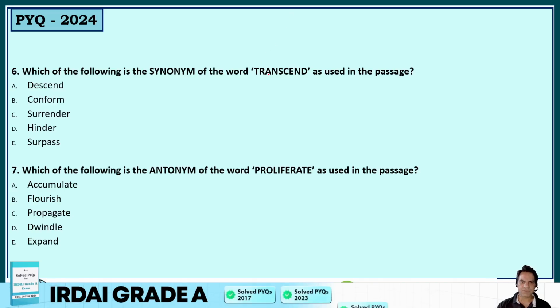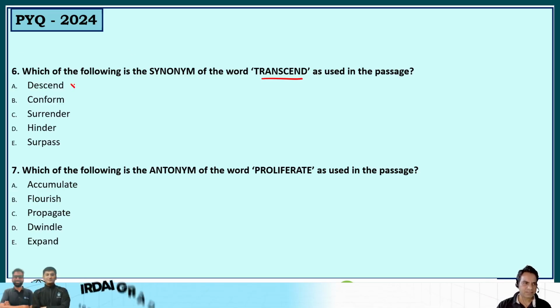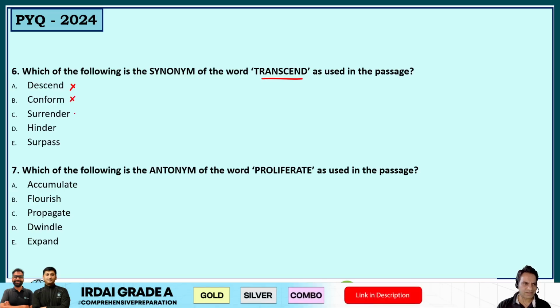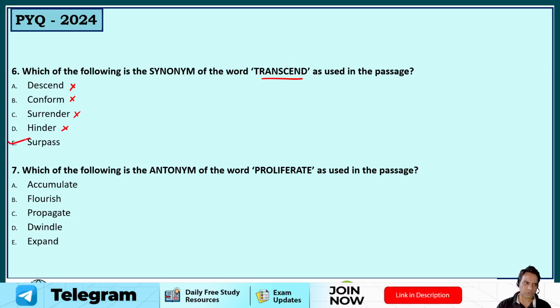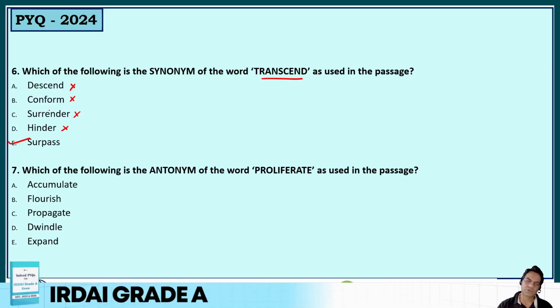What is the synonym of the word transcend? Transcend means to go across, go beyond borders, right? So, synonym is not descend. Conform is to come together. Surrender is to give up. Hinder is to stop. Surpass, yes, to cross over. So option E is your correct answer. Surpass means to go across, to go beyond a boundary.